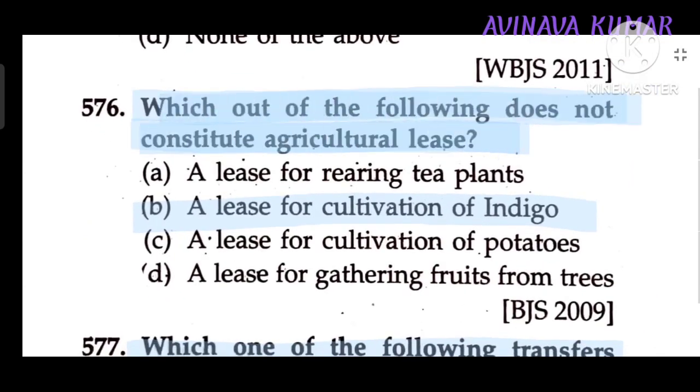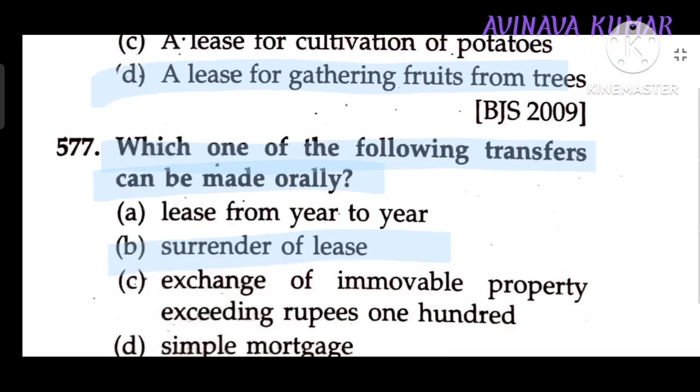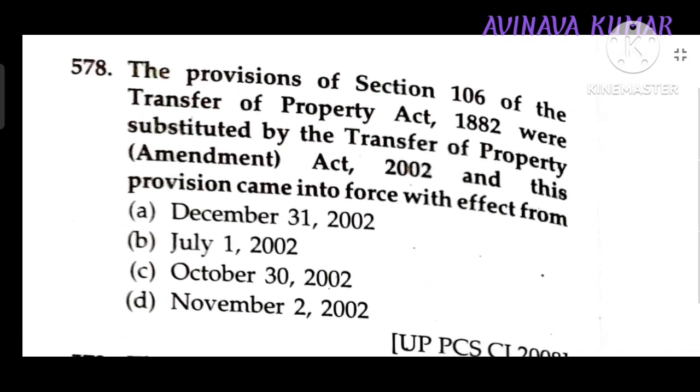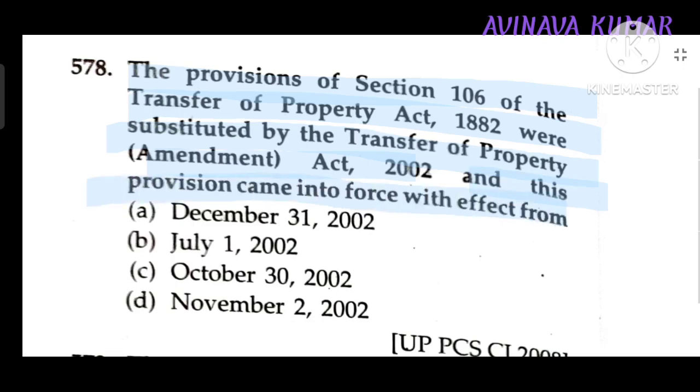Which out of the following does not constitute agricultural lease? A lease for gathering fruit from tree. Which one of the following transfers can be made orally? Surrender of lease. The provisions of section 106 of TPA were substituted by the TPA Amendment Act 2002 and this provision came into force with effect from December 31, 2002.